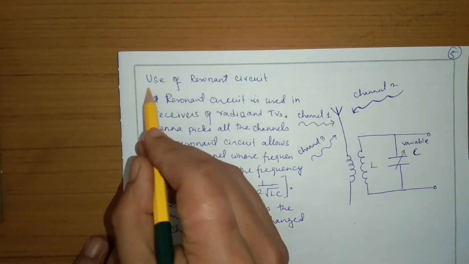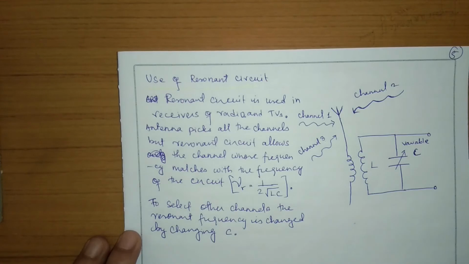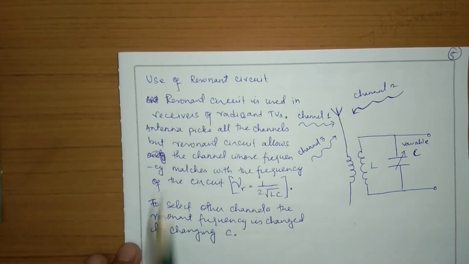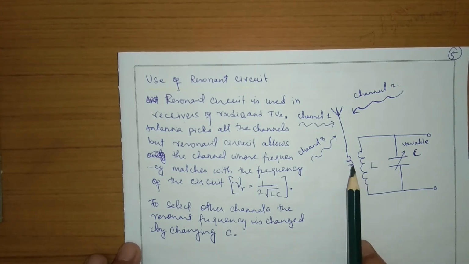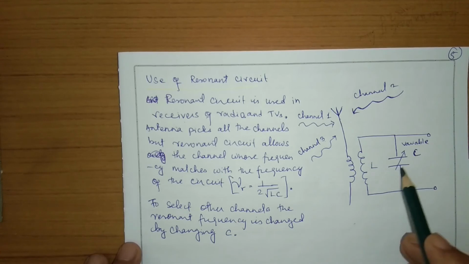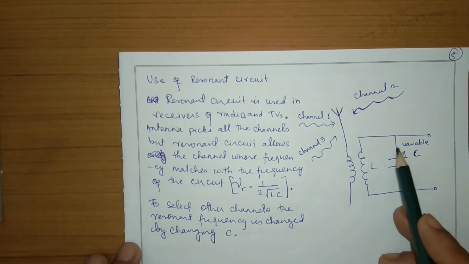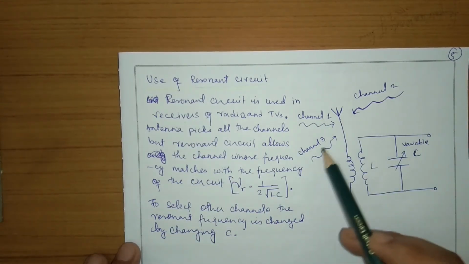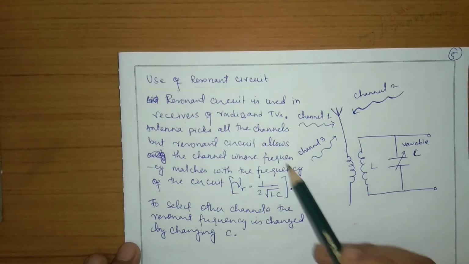Now this is the application of the resonant circuit. The application is in receivers of TV and radio. In TV and radio we get several channels, but we have to select a particular channel to listen to or watch. We can do this by using a resonant circuit. Suppose these are the channels which are coming. Different channels have different frequencies.